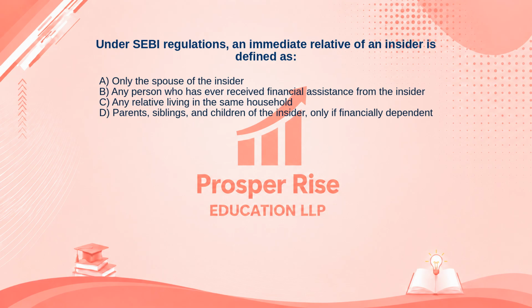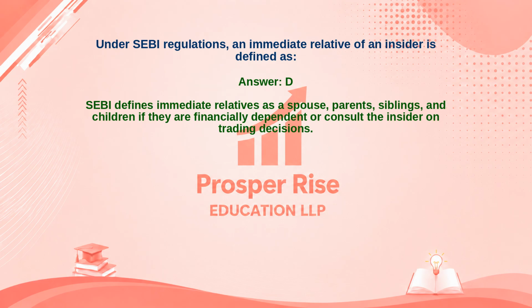Take a moment to pause the video and decide. The correct answer is option D. Let's see why. SEBI defines immediate relatives as a spouse, parents, siblings, and children if they are financially dependent or consult the insider on trading decisions.